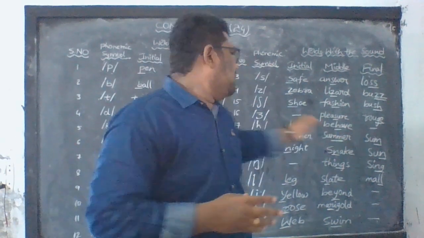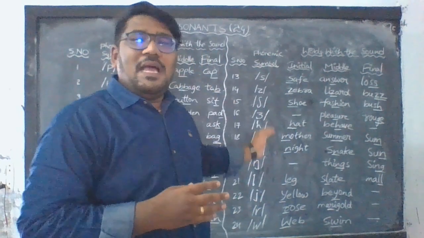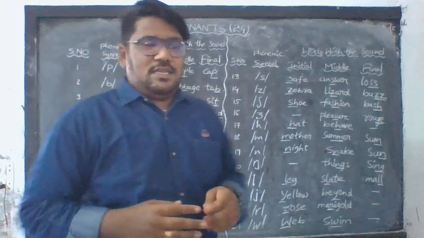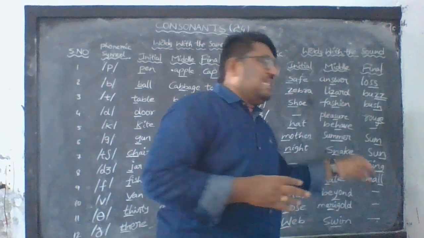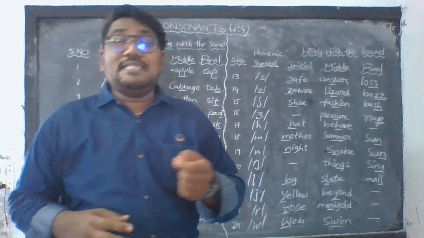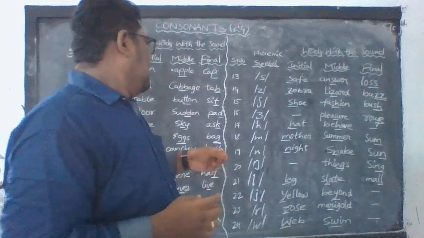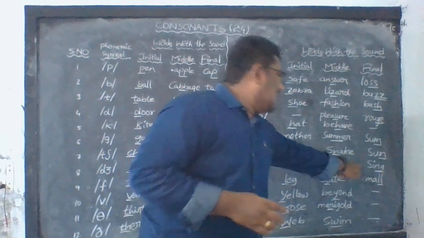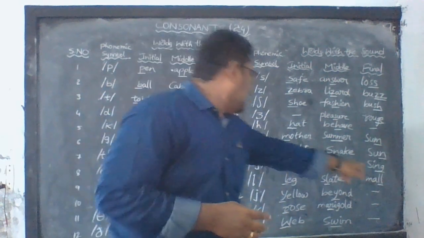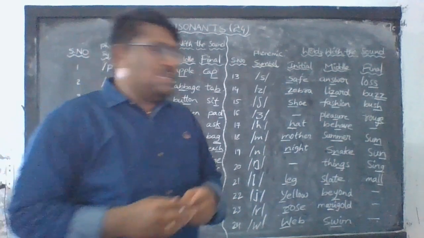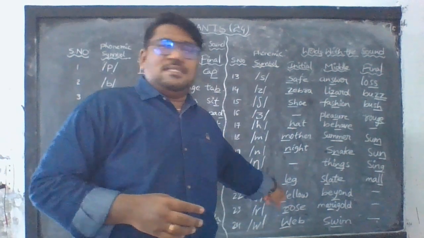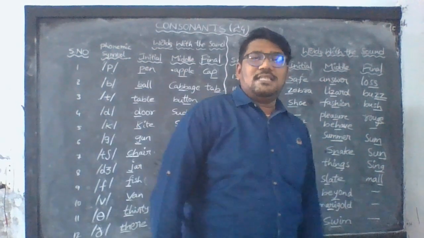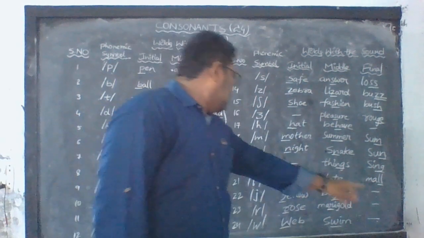Now n as in night, and as in snake, sun. Next, ng as in things, sing. L as in leg, slate, small.